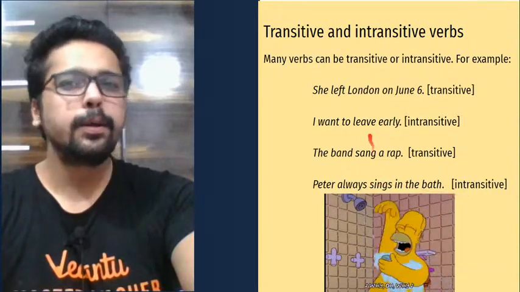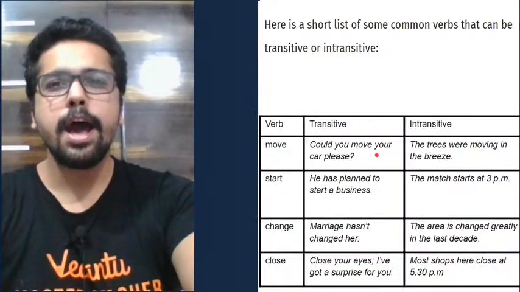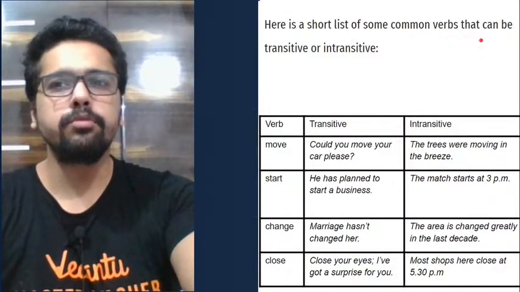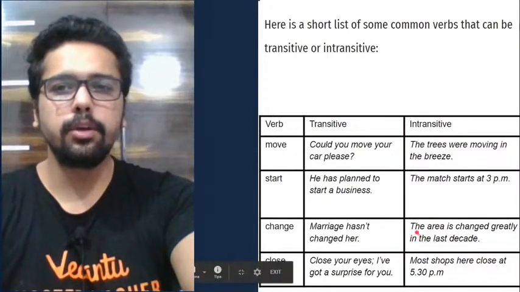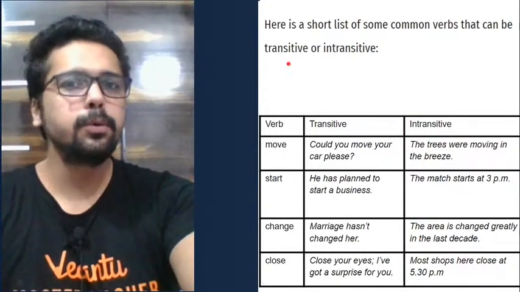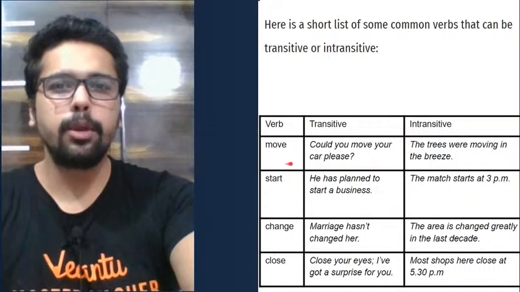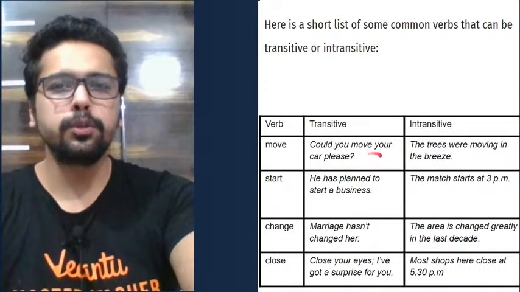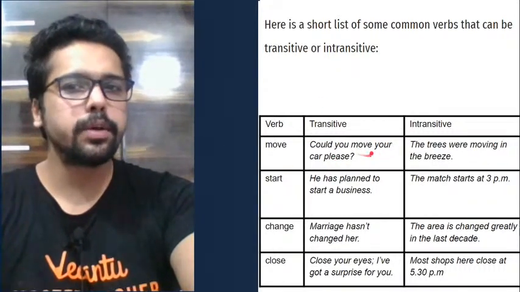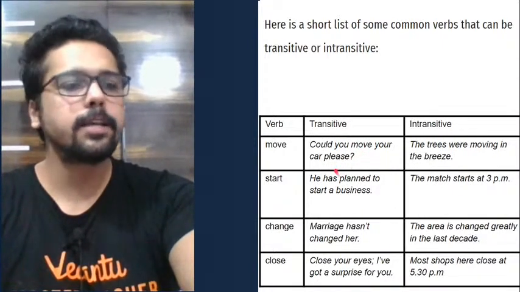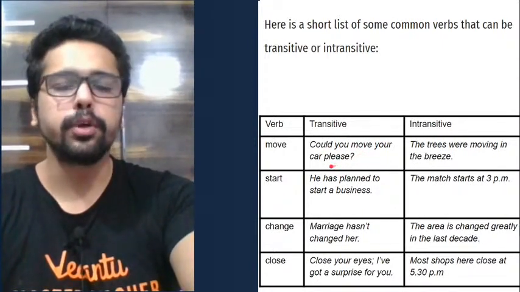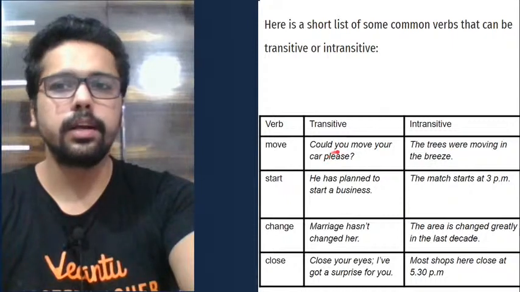Okay. So it is all clear. Now take a look at some common verbs. Take a look at the list of some verbs which can be used as transitive and intransitive verbs. Look at the word move. Could you move your car, please? So here move is used as transitive because it has an object, car. What could you move? Car.